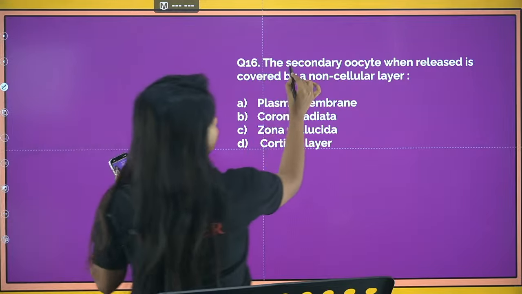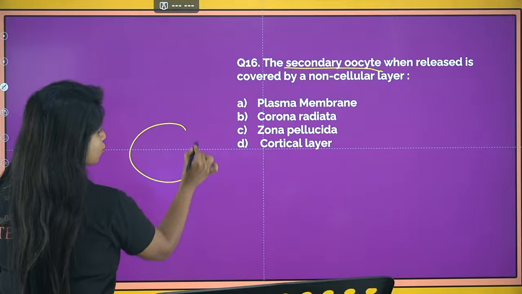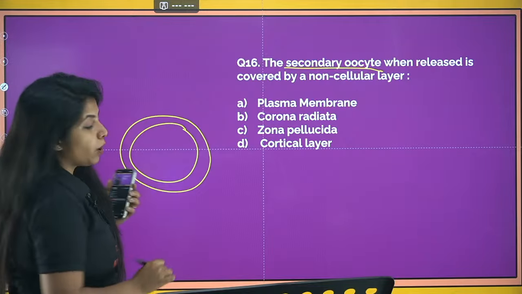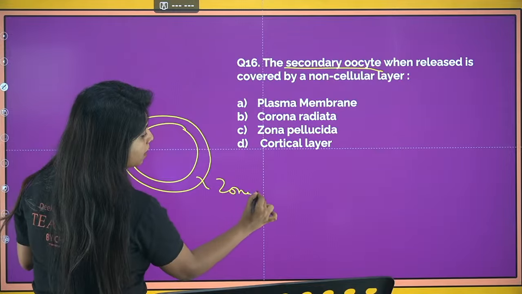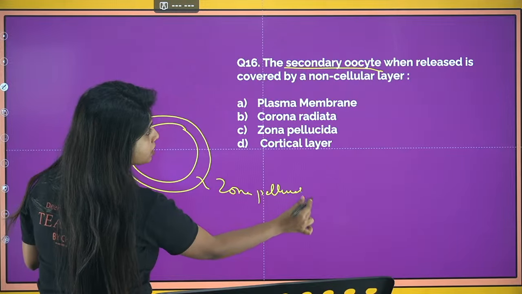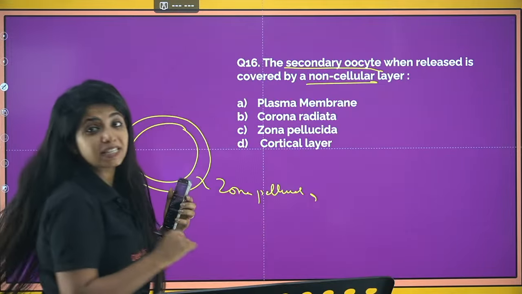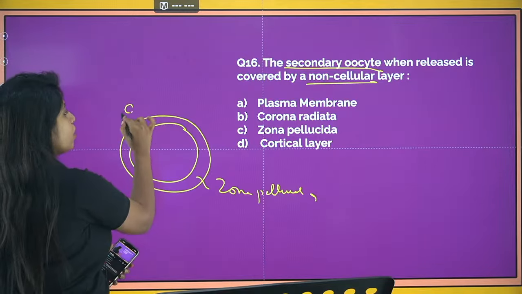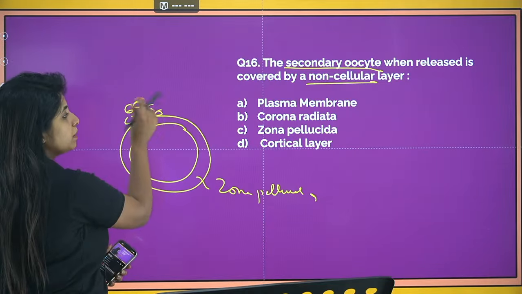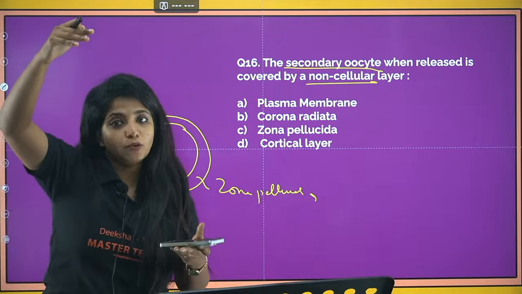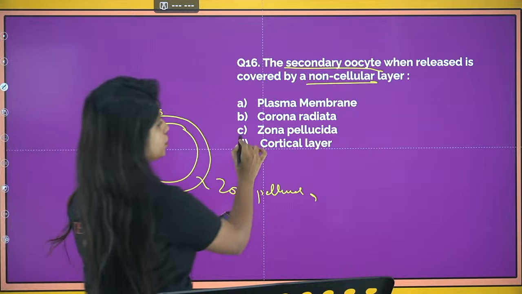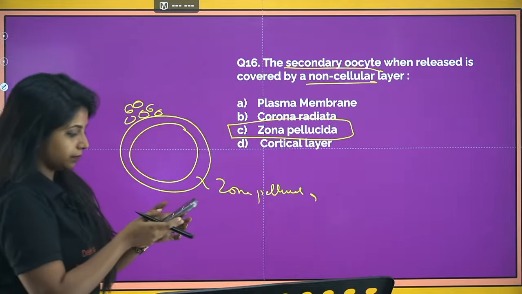When it is released, it needs protection, which is why it secretes one very important thing known as the zona pellucida, a non-cellular or acellular layer with no cells in it. Apart from it, they are also layered by the corona radiata, but these cells are made from the granulosa cells in the follicle. So your answer for this question would be C.